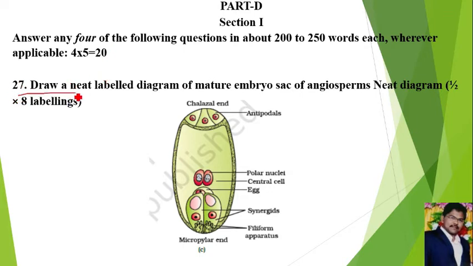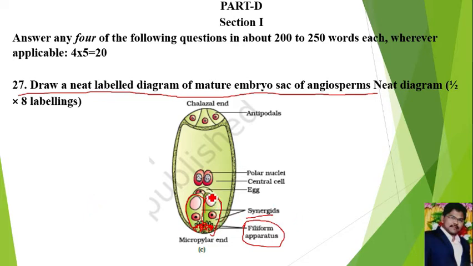Question number 27. Draw a neat labeled diagram of the mature embryo sac of angiosperms. This is the embryo sac. We have to draw the diagram of this embryo sac. If you see the embryo sac, it contains two synergids. This is one synergid cell and it is another synergid cell. There is a special cellular thickening present at the bottom of the synergids, called the filiform apparatus, which guides the entry of the pollen tube into the embryo sac.